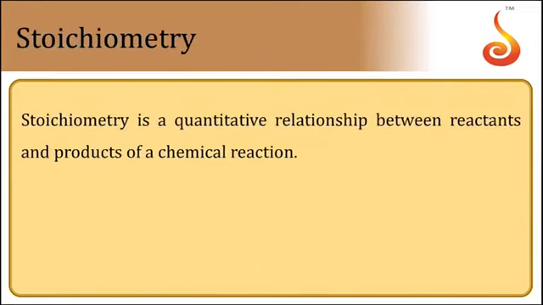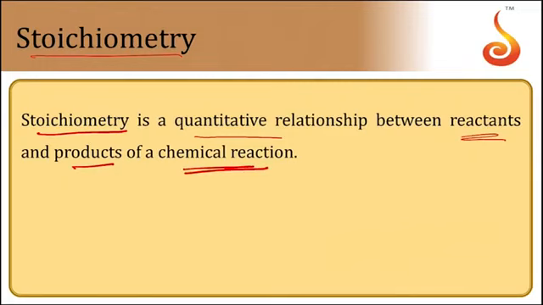So before going into the chapter, we have to know the meaning of stoichiometry. Stoichiometry is a quantitative relationship between the reactants and the products of a chemical reaction. Let us try to understand this by an example.